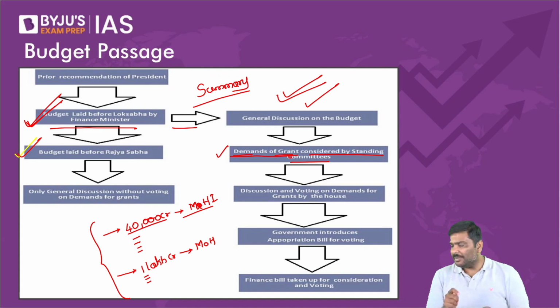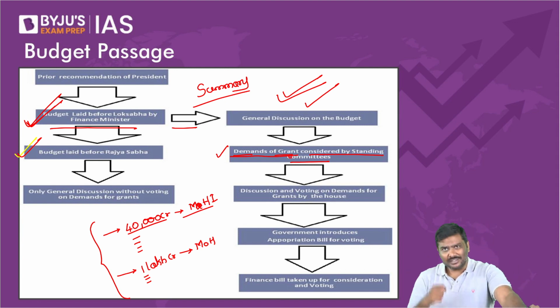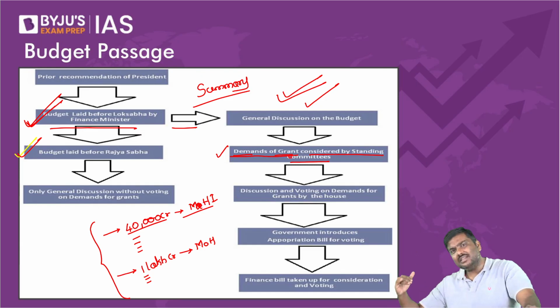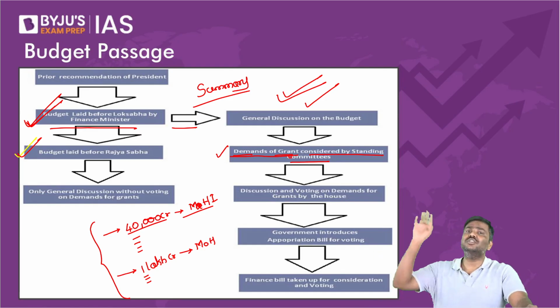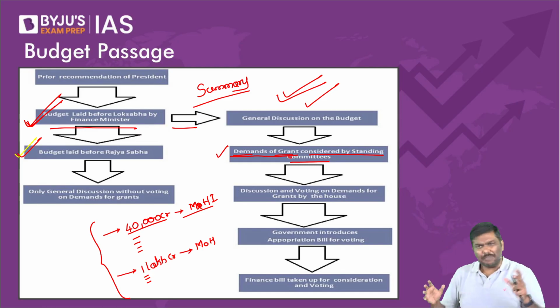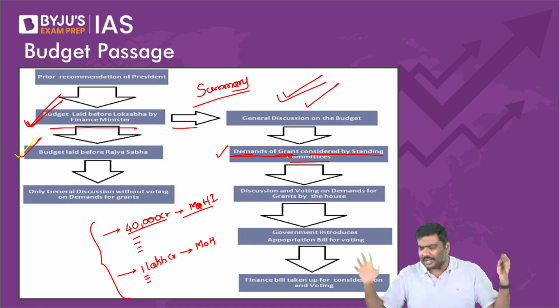Now, please think of it and answer this question. Do you think Parliament, let's say Lok Sabha, has sufficient time to get into all the demands individually, have a detailed discussion, and also study whether they should be allocated or not? Think of it. Do you think Parliament has so much time? No, they absolutely don't have so much time.